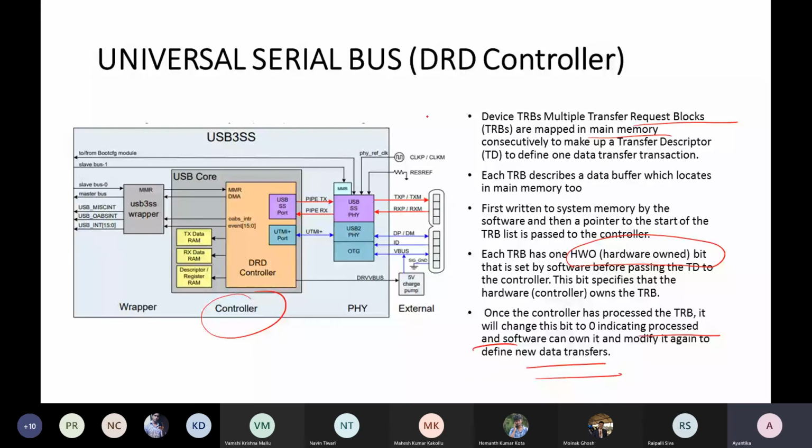Next is the PHY module. This PHY module is basically related to modulation.